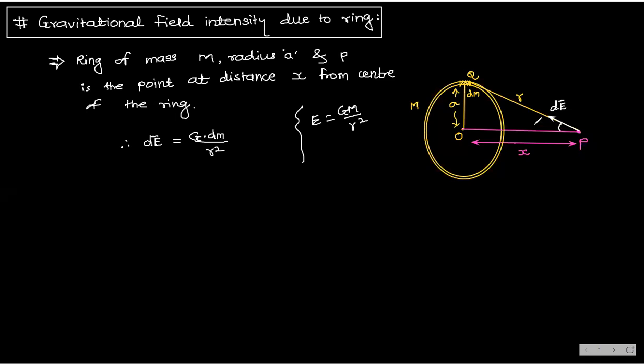Now, let us suppose this angle is theta. What is this angle? Theta. And if I want to resolve this into two components, this is one component and this is another component. Yes, no? You know this, right? If suppose any one vector is there, something like this, and if you have resolved it, something like this.